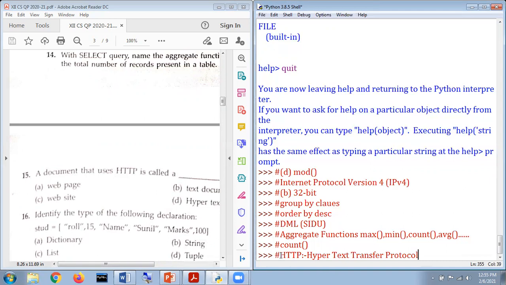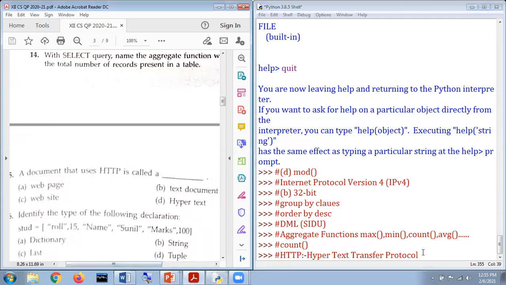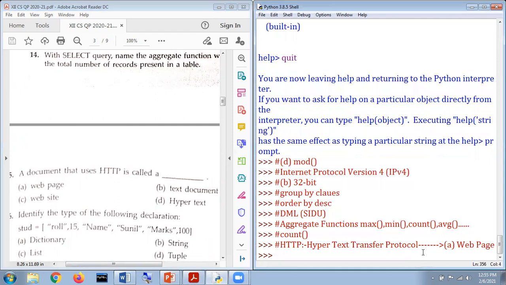Now the question: a document that uses HTTP is called a web page, text document, website, or hypertext. My dear respected students, the correct answer is option A. Surely I am correct. Web page. This is to be considered as a web page.